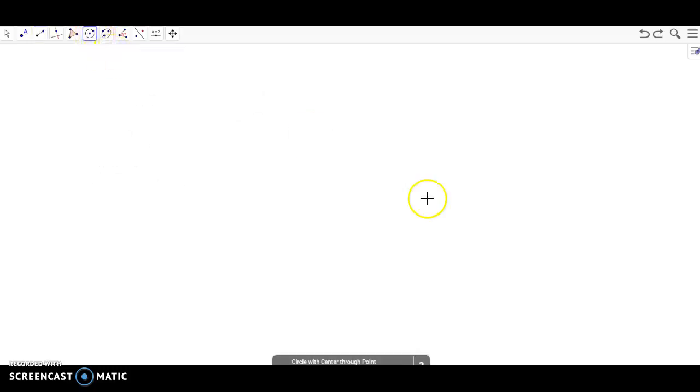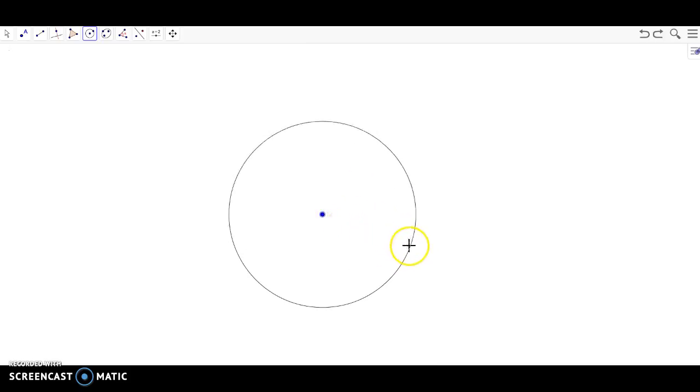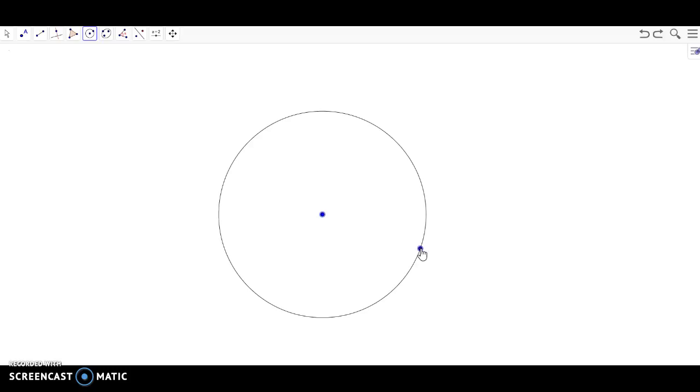So to begin, a circle is defined as the set of all points equidistant from a fixed point called the center. Point A would be the center of my circle. The distance from point A to any point on this circle here is the same exact distance.